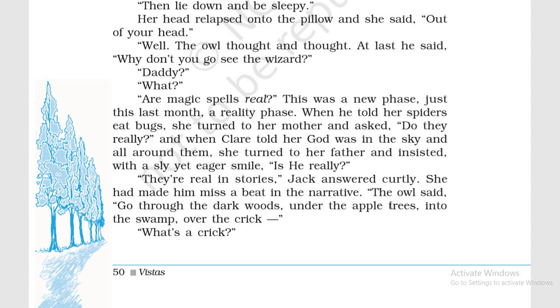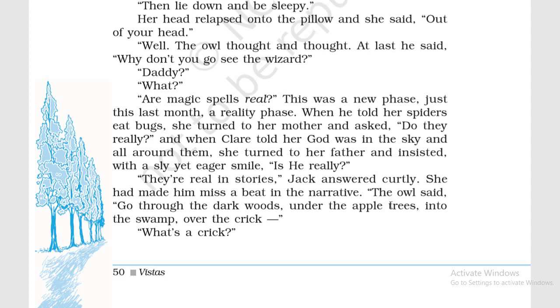"Daddy, are magic spells real?" So she is asking, the magic spells that wizards do, are they real? "This was a new phase. Just this last month, a reality phase." She has started asking this question recently. Earlier she was not asking. So this was a new phase in her life, and she has entered this phase just a month ago.